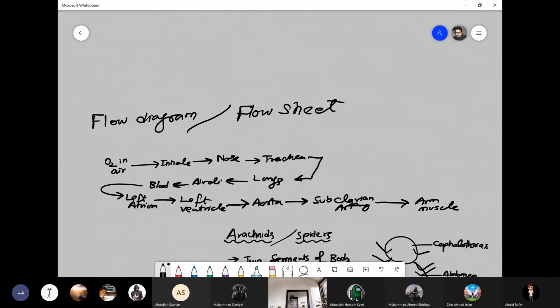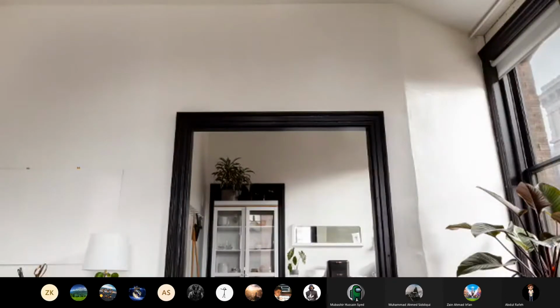Understood, boys? So this is what the flow diagram or flow sheet is. Now you can write all of this in the form of words as well, in an easy way.